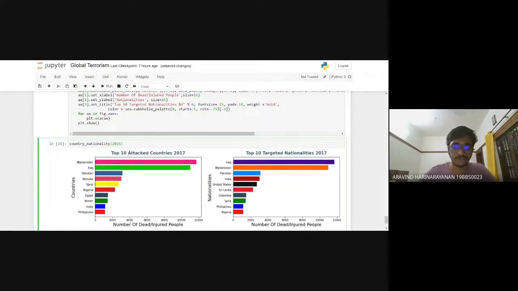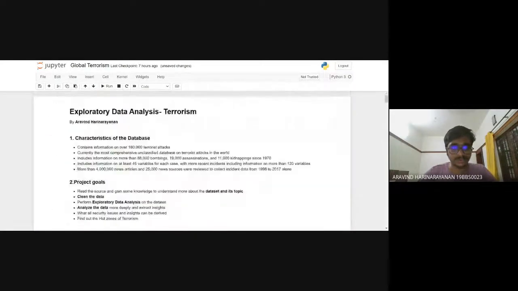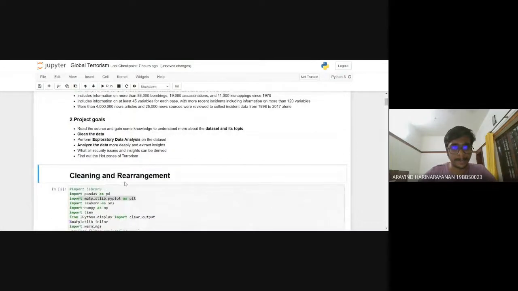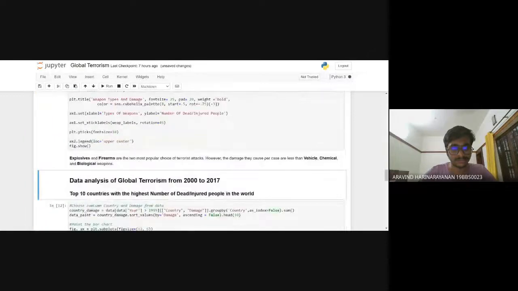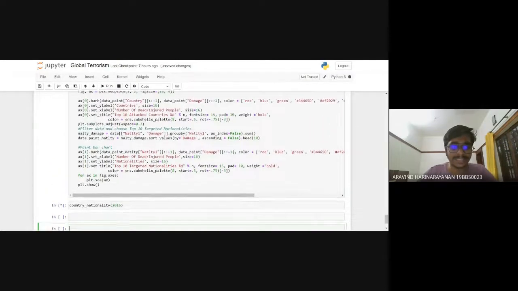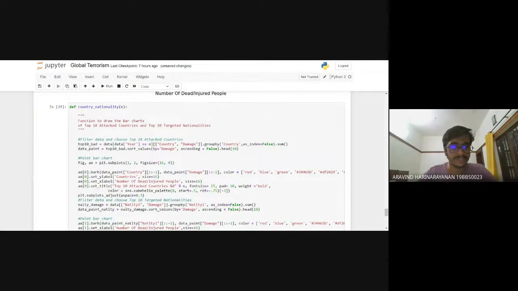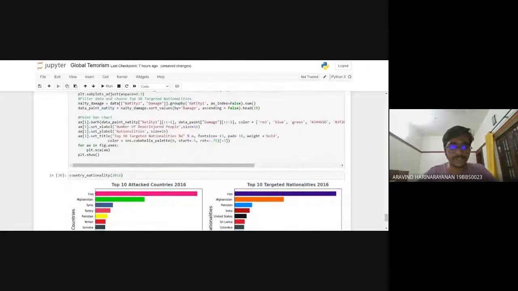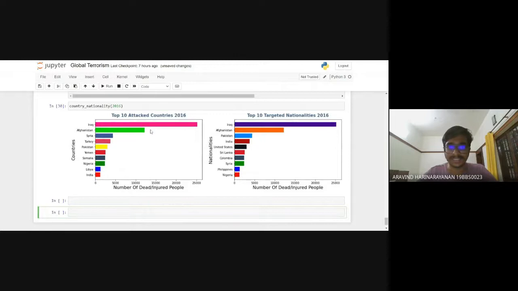Now I'm displaying it for 2016. Okay, so I just need to run this entire thing. Country nationality is a function which defines the damage of a country for a particular year. So as you can see, for the year 2016, it is shown like this. Pakistan, Iraq is still the most affected country.